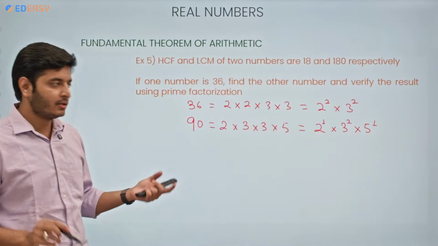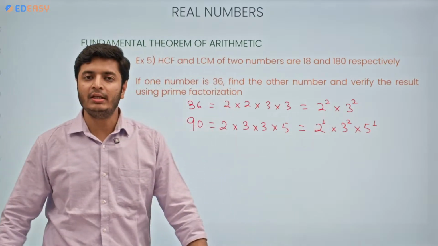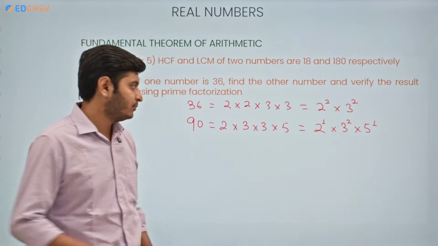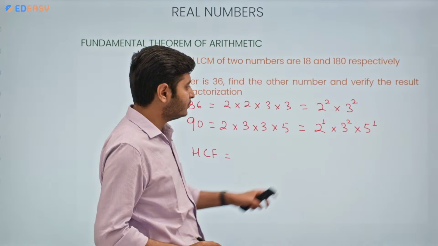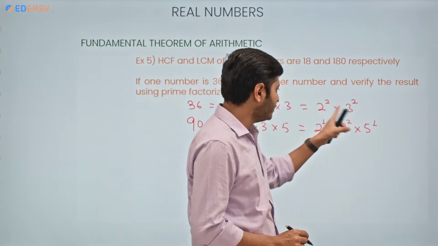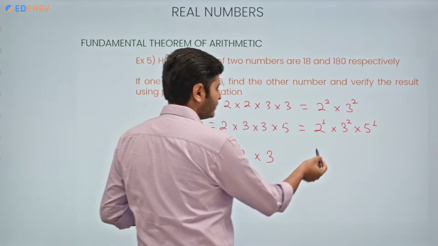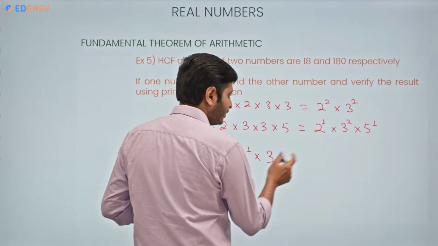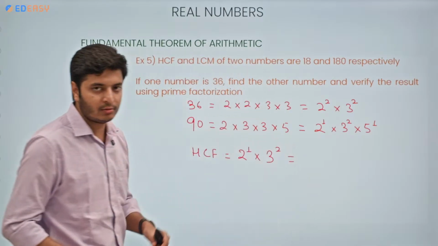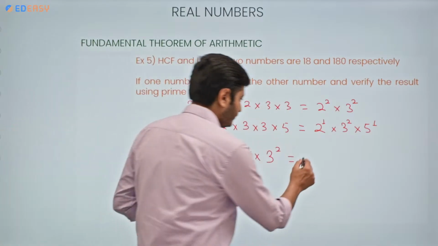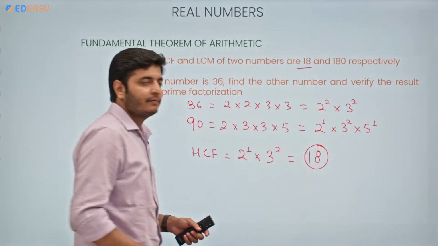So HCF is the lowest power of each common prime factor. So HCF of these two numbers would be, the common prime factors are 2 and 3, correct? So it would be 2 into 3. The lowest power of 2 is 1. Lowest power of 3 is 2. So it would be 2 into 3 into 3, that is 18. Correct? That is the HCF.